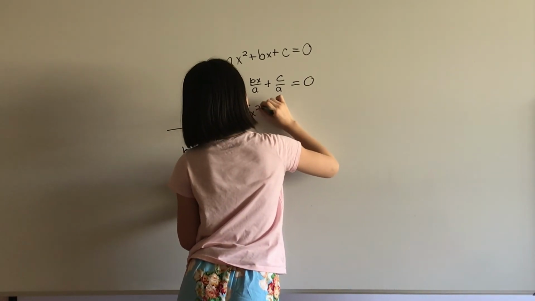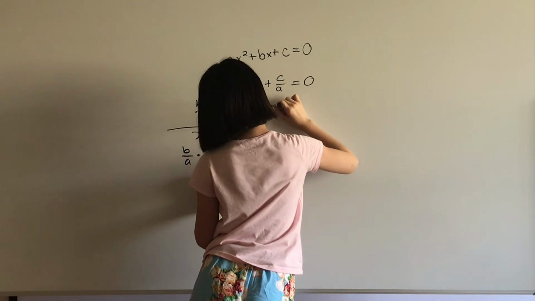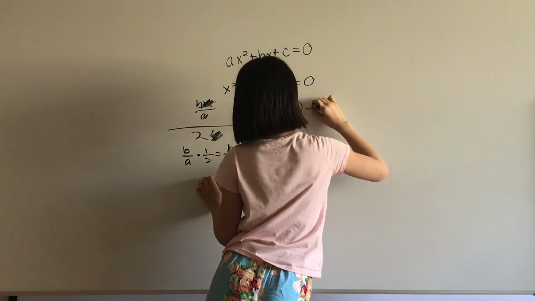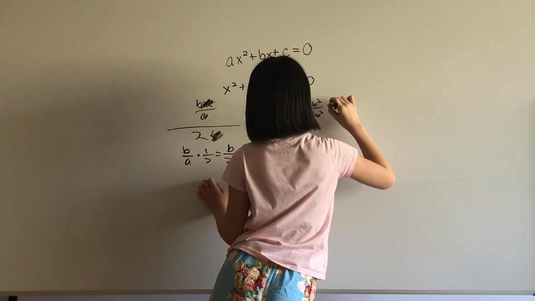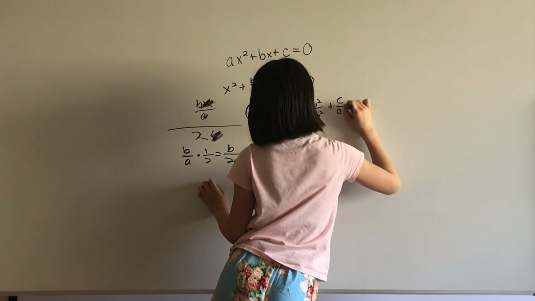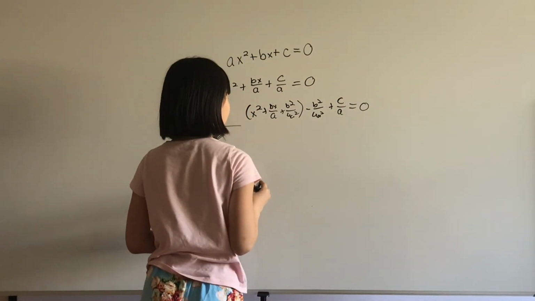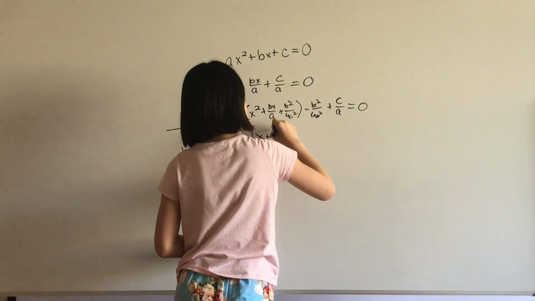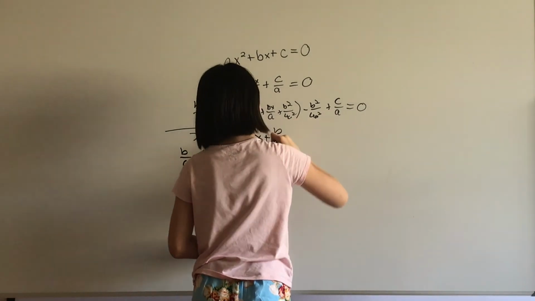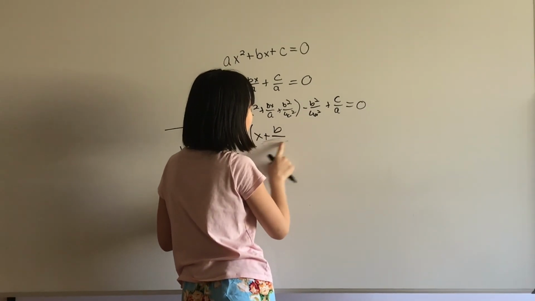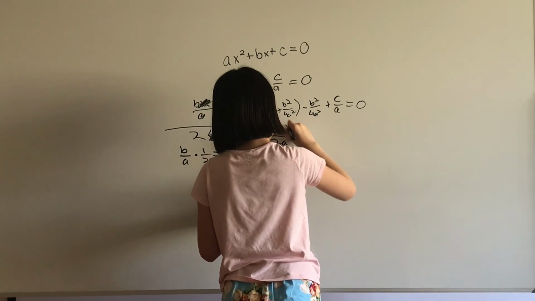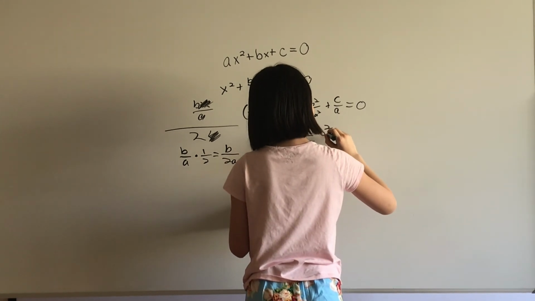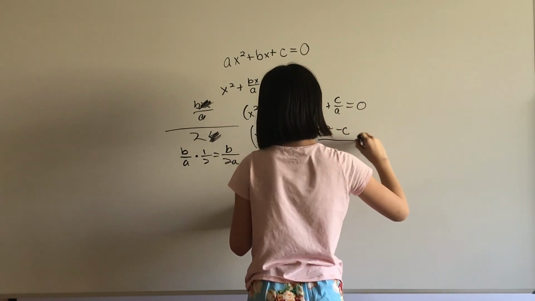So then we can do x squared plus bx over a plus b squared over 4a squared minus b squared over 4a squared plus c over a equals 0. And then we have x plus b over 2a, don't forget that, squared equals b squared over 4a squared minus c over a.